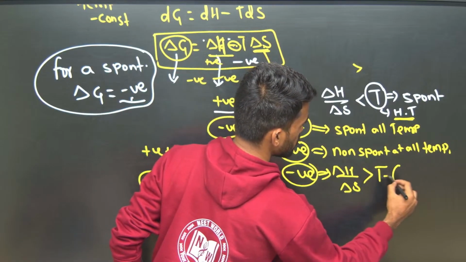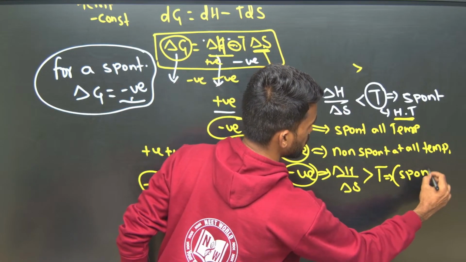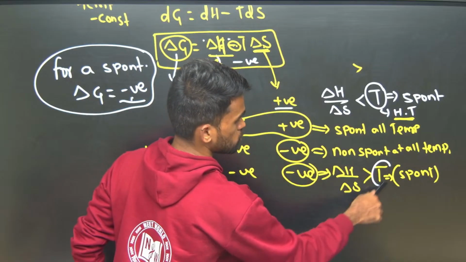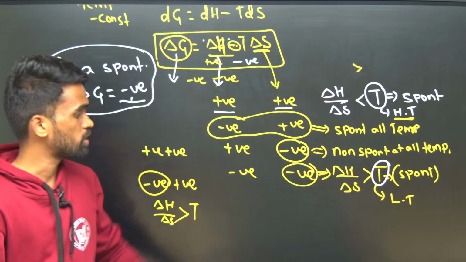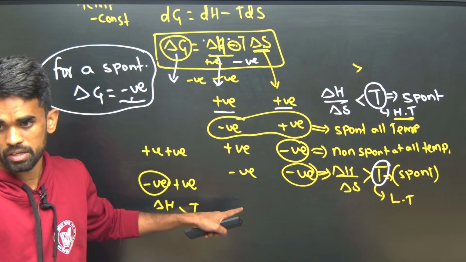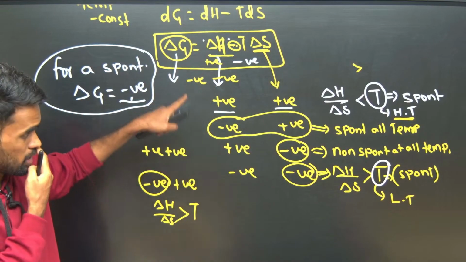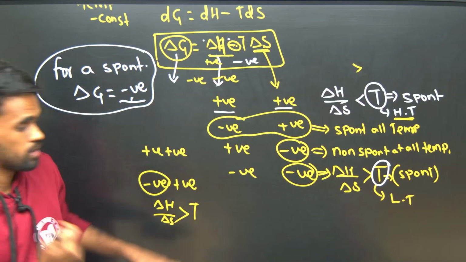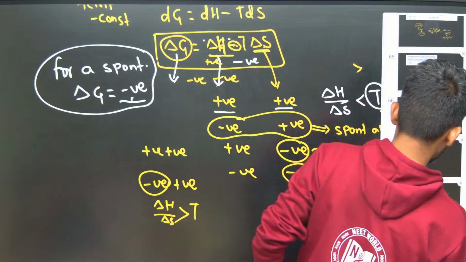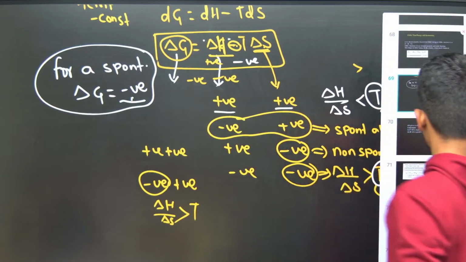So temperature should be low, so I can write low temperature. At low temperature the process will be spontaneous. Is this clear, how we are able to decide whether a process is spontaneous or not? Yeah. So now look at these questions.